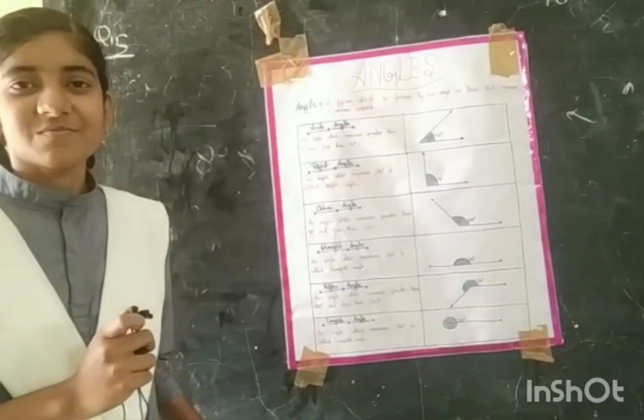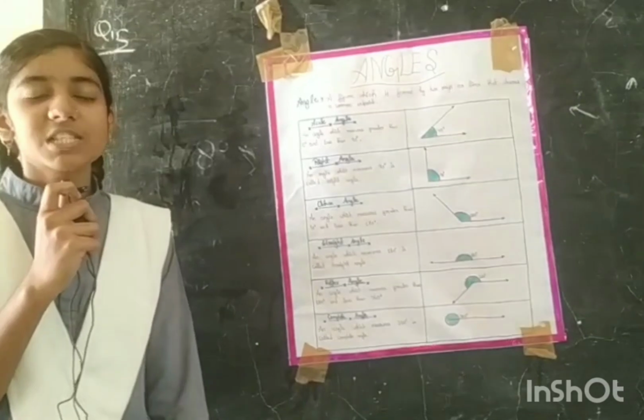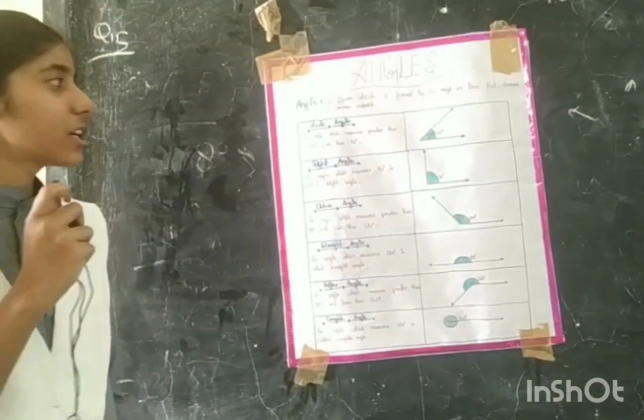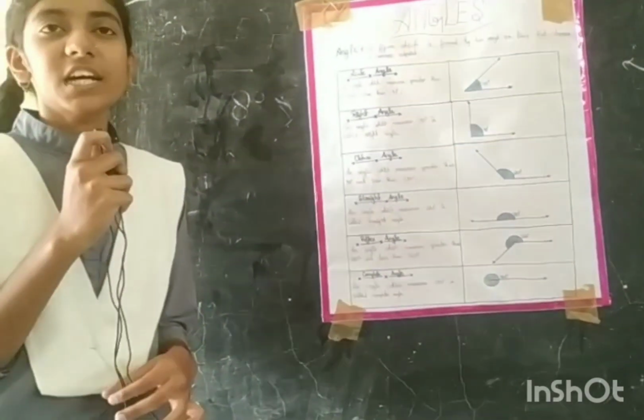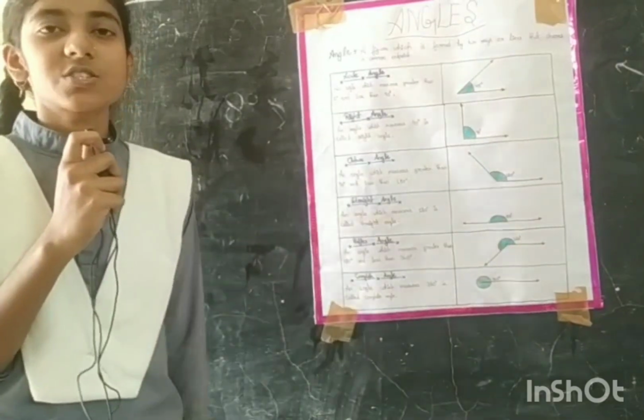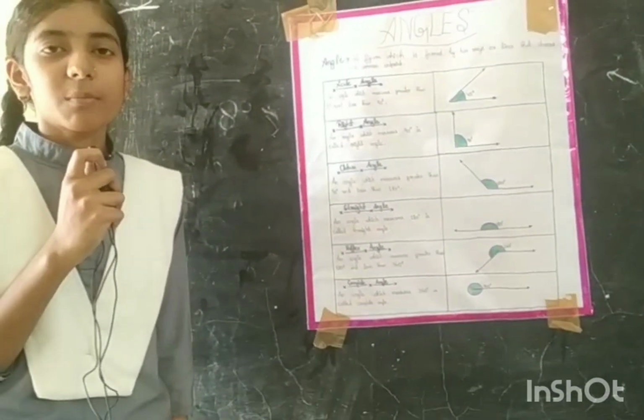Thank you, class. Good morning everyone. My name is Aditi Moria. I am from class 6. Today my topic is angle. An angle is a figure which is formed by two rays, two lines that share a common end point.